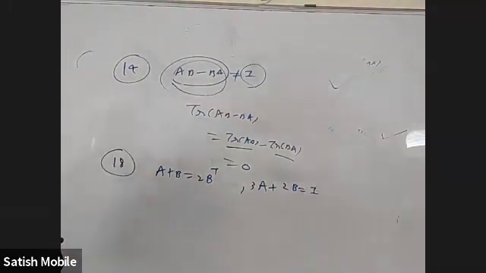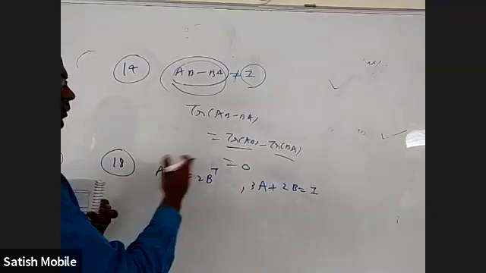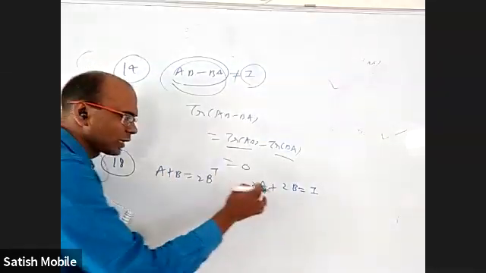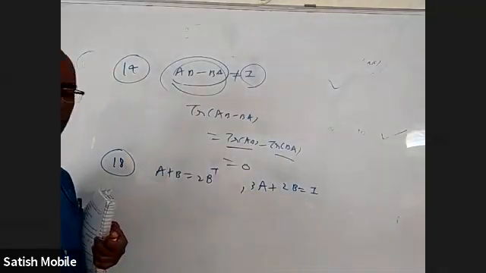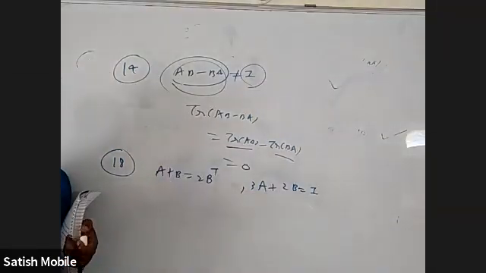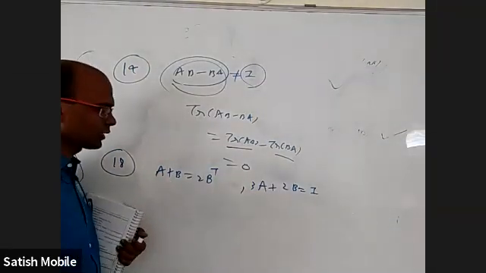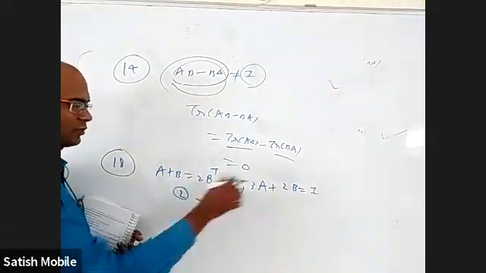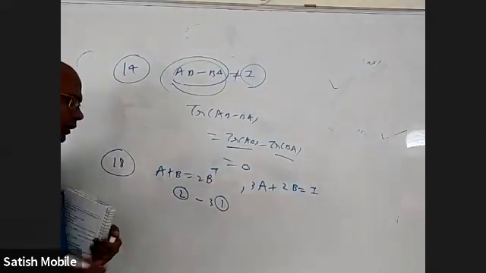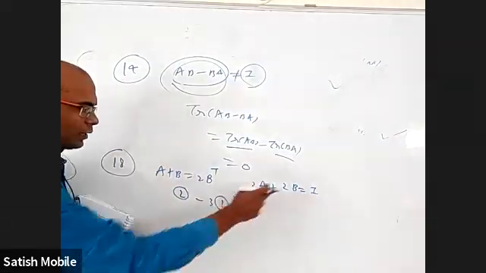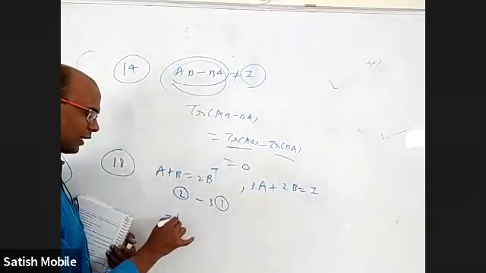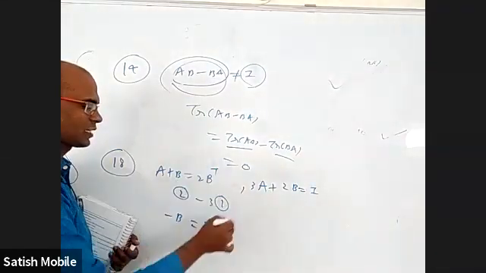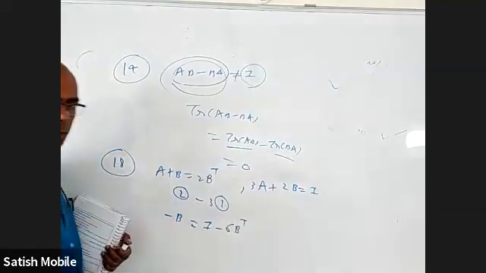How to prove it? First of all, eliminate A. You can do it other ways also. Somebody can apply transpose to this and to this, and total 4 equations will come. Somehow, this way or that way, the answer will come. But what I am doing is I want to eliminate A. So second equation minus 3 times the first equation. From this, remove 3 times this. Then 3A and 3A will cancel. 2B minus 3B is minus B, and I minus 6B transpose.